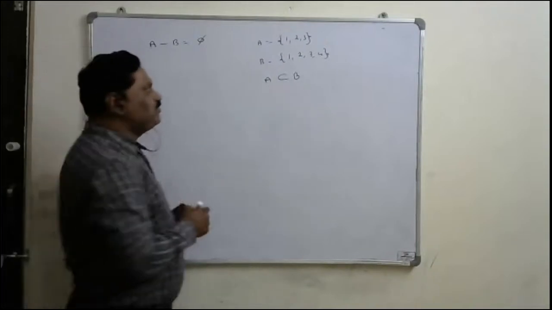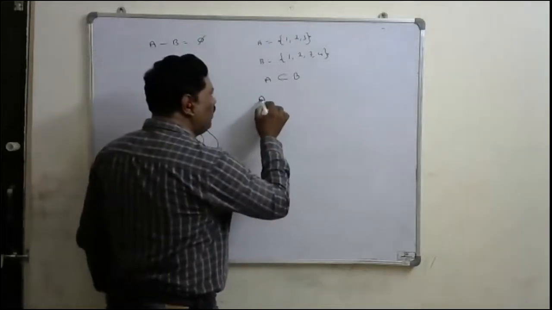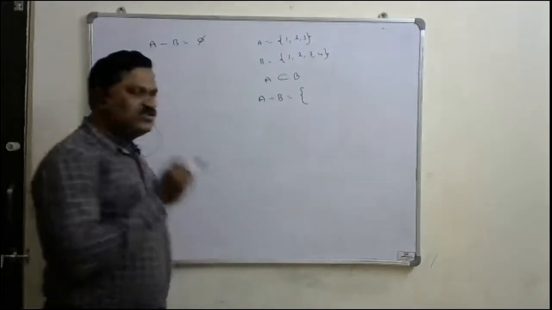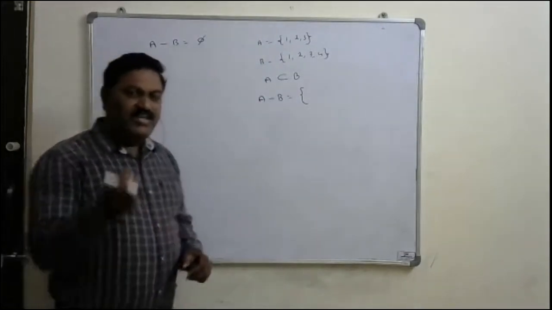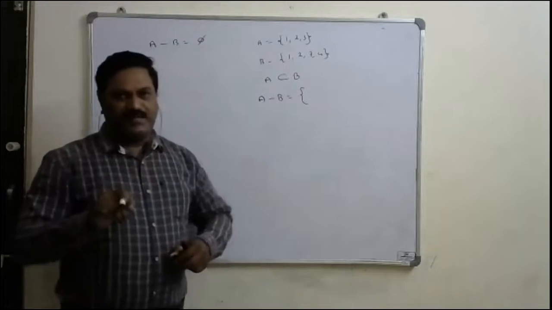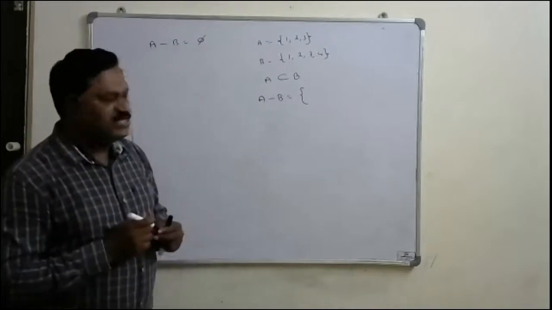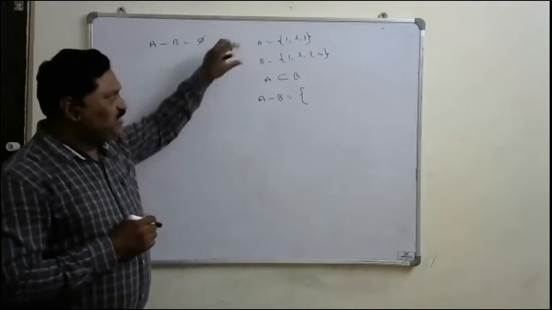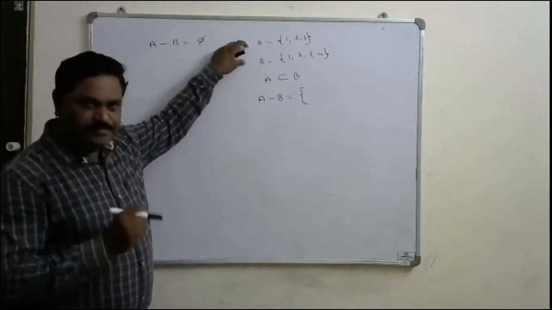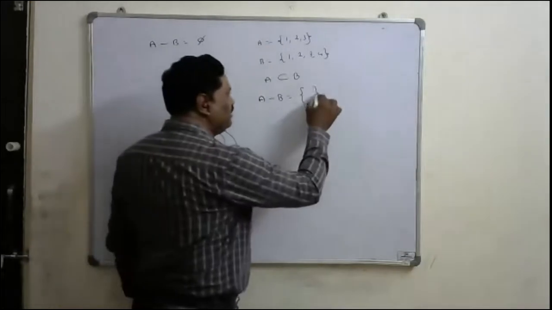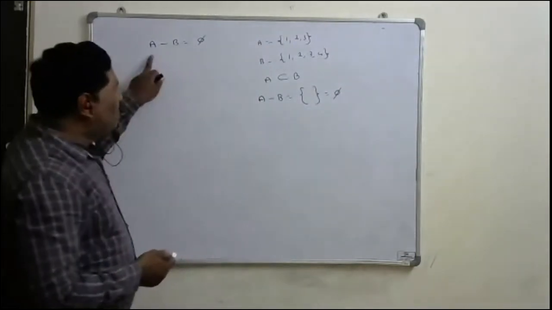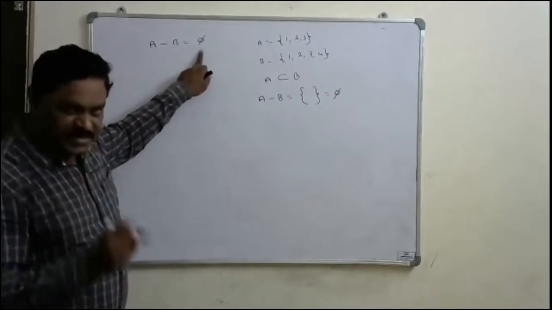If it is a proper subset of B, what about A minus B then? A minus B means those elements available in A only but not in B. Is there any such element? No. That's why it is an empty set. So A minus B is equal to the empty set.